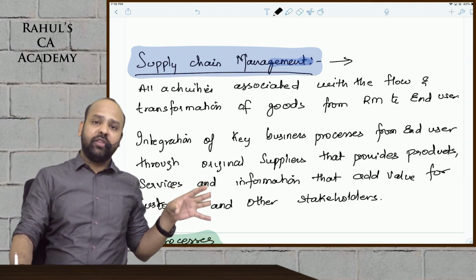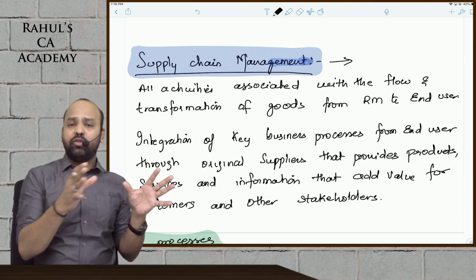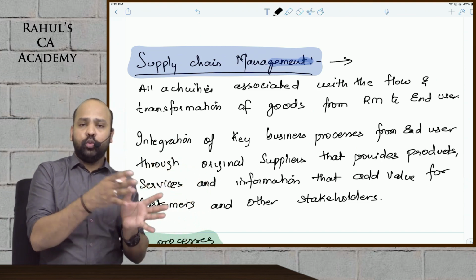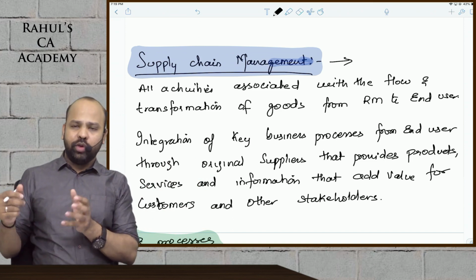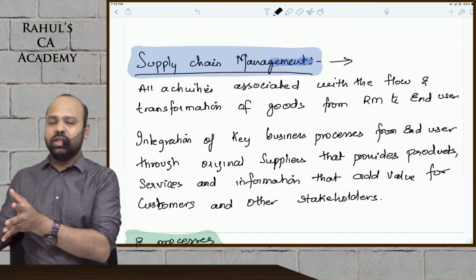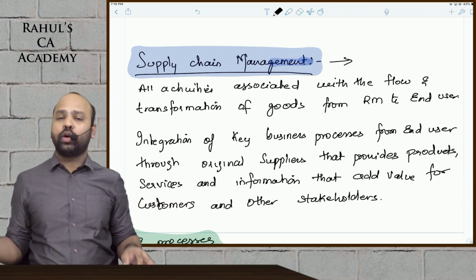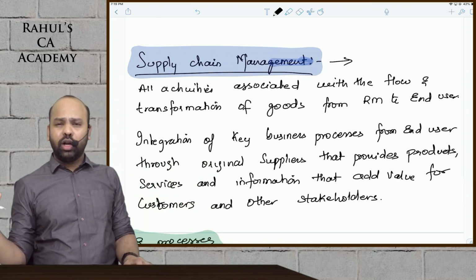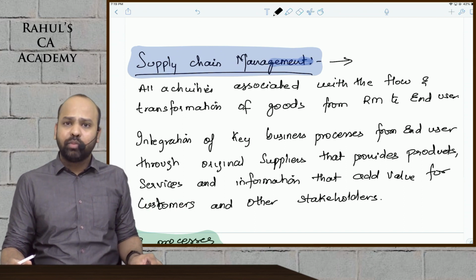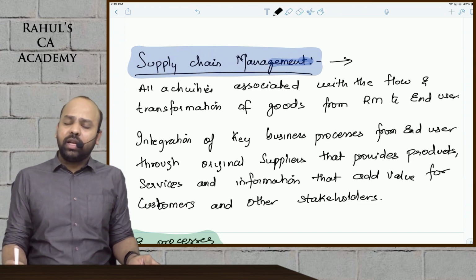Matlab you purchase, you place order. Supply chain matlab kya, guys? You place orders from your suppliers, you manufacture the product, you will send the product to the warehouse, then you will sell it to the consumer as such, guys. All of these activities put together, beta, would become your supply chain. All integration of key business processes. Supply chain management is very, very important as such, guys.